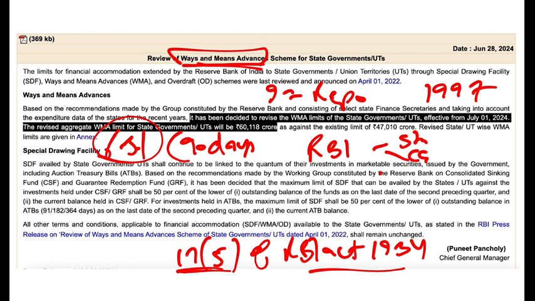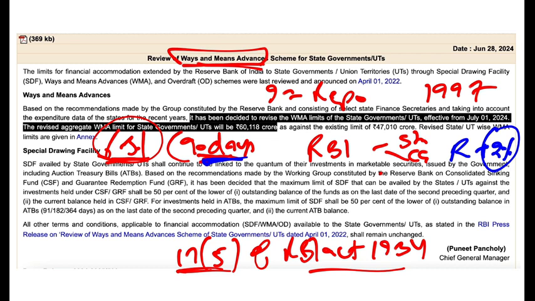And by the way, this interest rate that is equal to the repo rate applies only if the states or the central government returns the money within 90 days. If they don't return it within 90 days, then repo rate plus 2% is charged as the interest rate. This 2% extra is like a penalty for paying late.